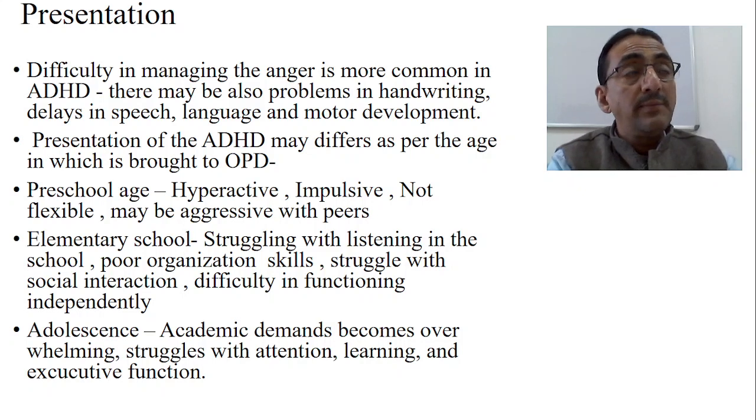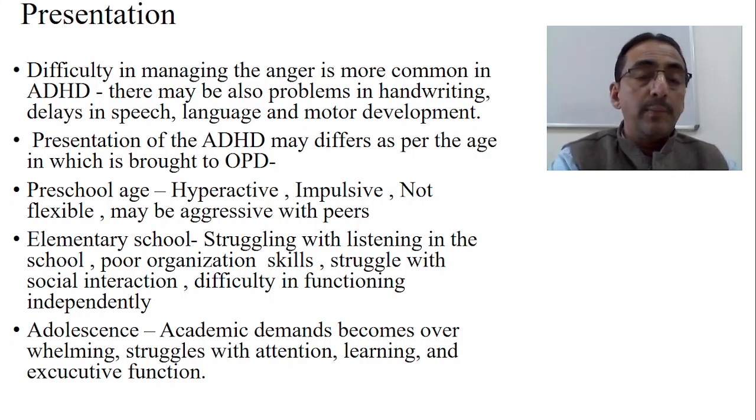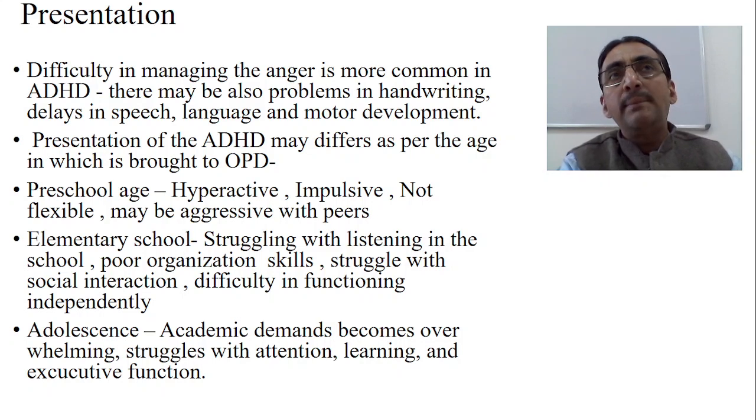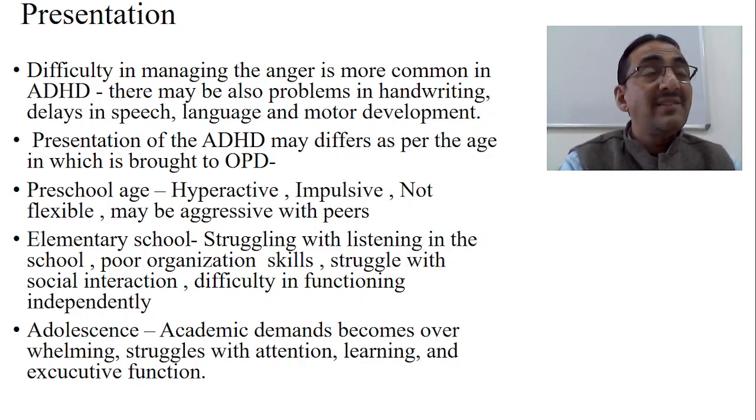Suppose a child is brought to your OPD in the preschool age, maybe in the second year, third year, and fourth year. Usually in the preschool age, the child with ADHD will show hyperactivity and impulsivity, and also he is not flexible, and he may be aggressive with the peers.